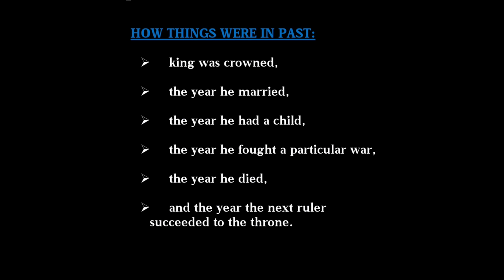Why then do we continue to associate history with a string of dates? This association has a reason. There was a time when history was an account of battles and big events. It was about rulers and their policies. Historians wrote about the year a king was crowned, the year he married, he had a child, he fought a particular war, the year he died, and the year the next ruler succeeded to the throne. For events such as these, specific dates can be determined. And in histories such as these, debates about dates continue to be important.